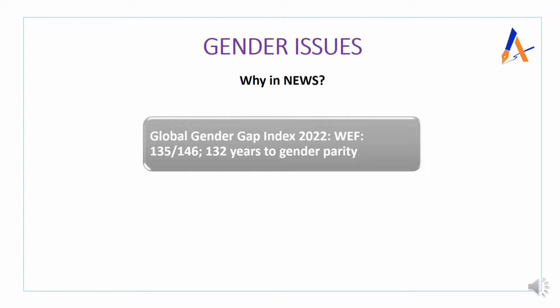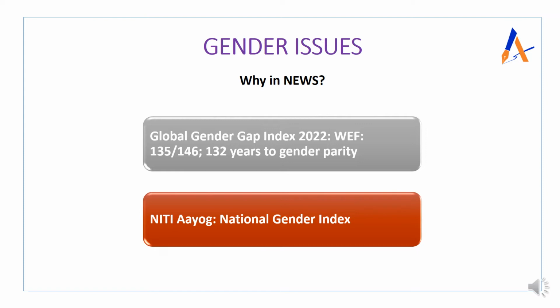And this is also important in another context. This particular context is with respect to the Global Gender Gap Index, and there is another context. The second context is that Niti Aayog in March 2022 announced that it is in the process of developing a national gender index. For what purpose? To measure the progress and to identify the persisting gaps in gender equality, so that informed policy decisions can be taken. Because of these two contexts, we are discussing this in DIA. Now we will understand it holistically, and see the issue and analysis.